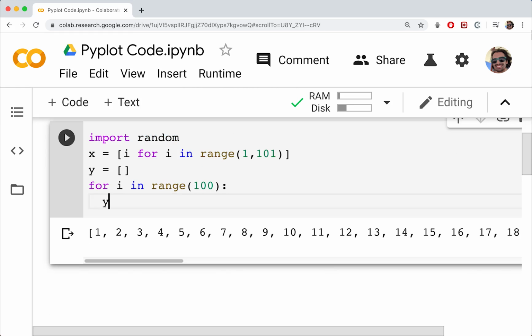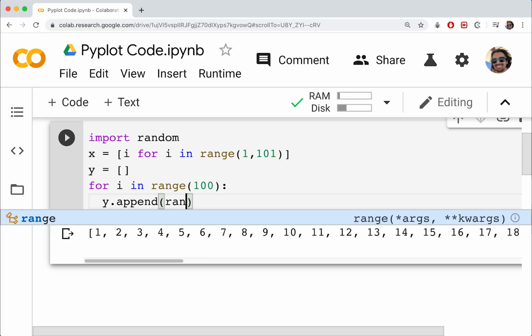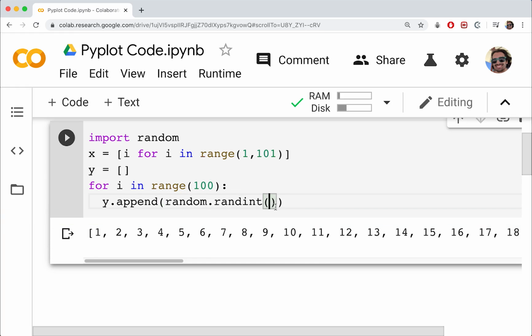Okay, and then I'm just going to say y.append, and then I'm going to create a random number. So I can create a random integer by doing random.randint. Okay, so random integer, and then we need to place the lowest possible value, in this case 1, and the highest possible value, in this case 100. So like ranges, 101 is not included in it. Okay, so this is just a range 1 to 100, including 100. All right, so all this is doing, it's running 100 times. Each time it generates a new random number between 1 and 100 and adds it to y.